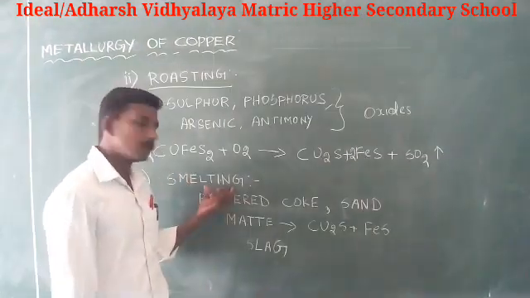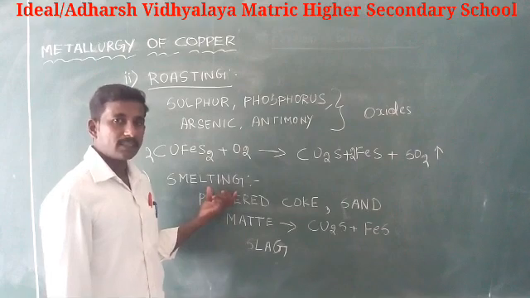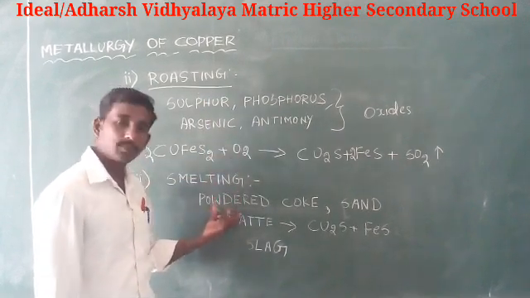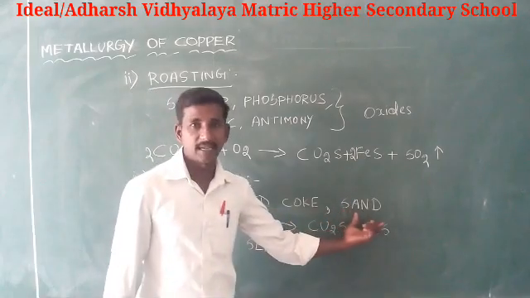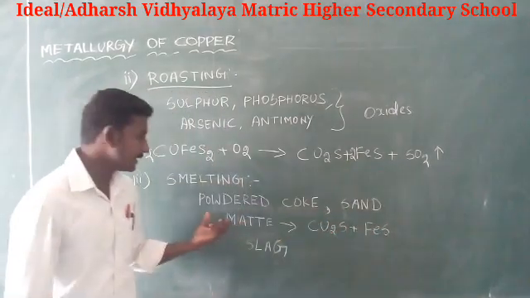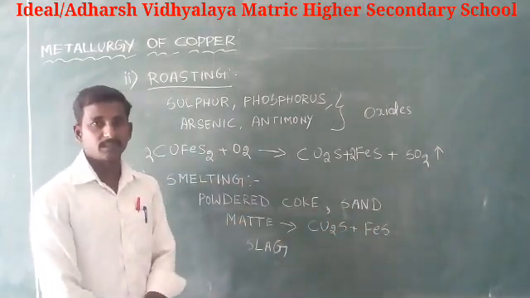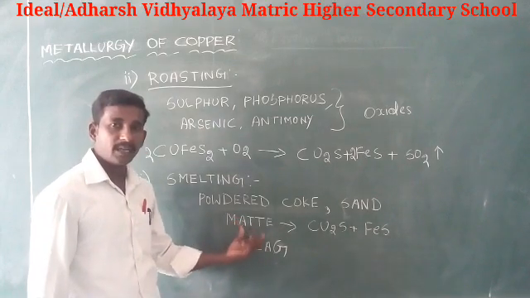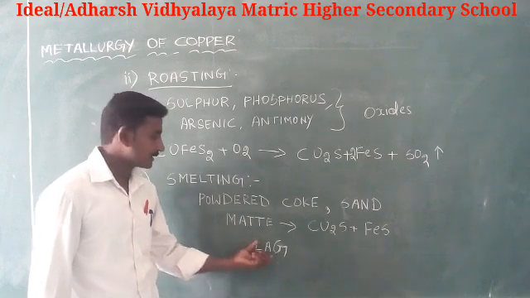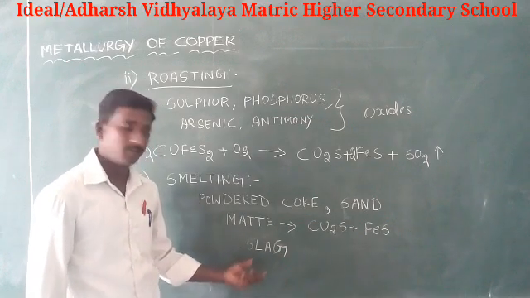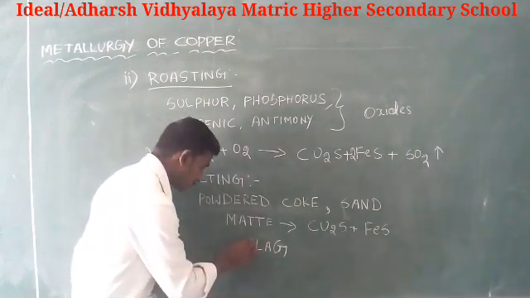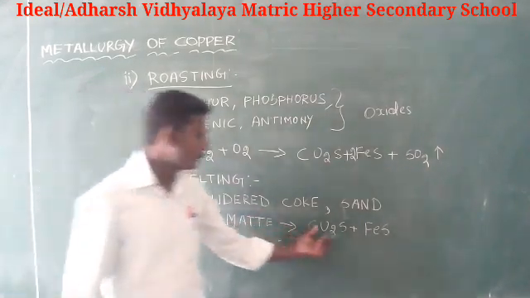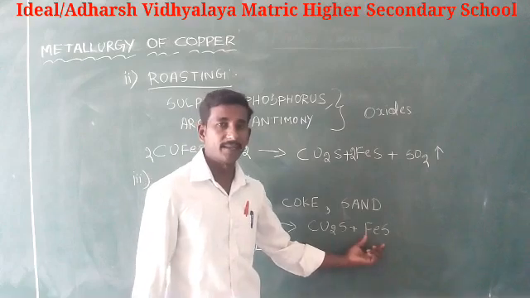Next, smelting. In this process, the roasted ore is mixed with powdered coke and sand, and heated in a blast furnace to obtain matte and slag. The slag is removed as waste, and the matte contains copper sulfide and iron sulfide.